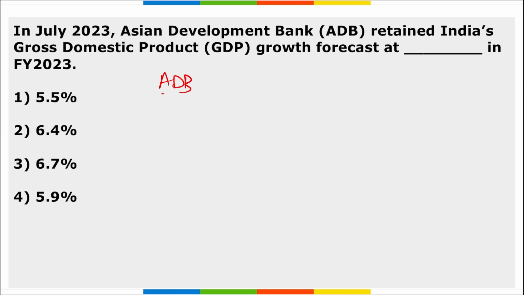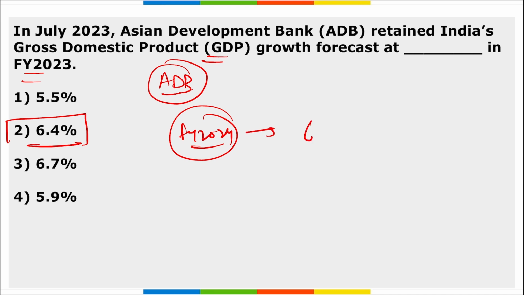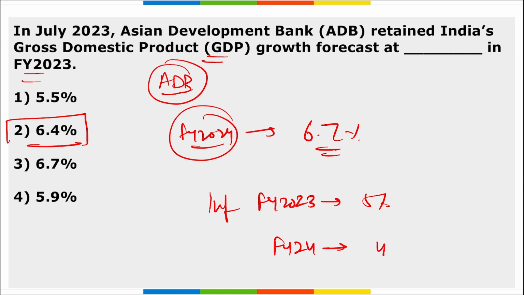Next, ADB, Asian Development Bank, retained India's GDP growth forecast at 6.4% for fiscal year 2023, and for fiscal year 24 it projected 6.7%. Inflation in fiscal year 23 is around 5%, and for fiscal year 24 the inflation is projected to be around 4.5%. Correct. Next, if we talk about the developing nations of Asia, what is the expected inflation there? Expected inflation for fiscal year 23 was 3.6%, and in fiscal year 24 it is expected to be around